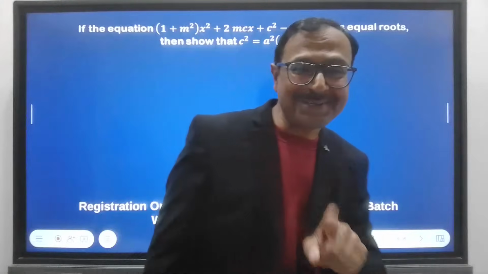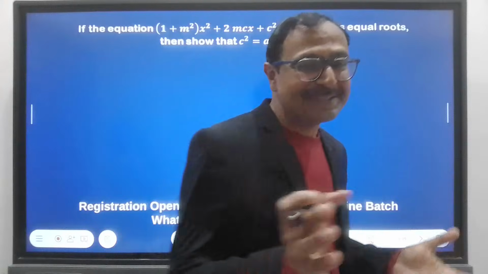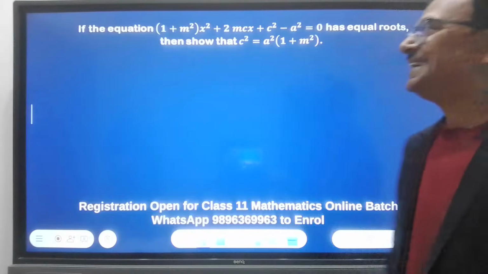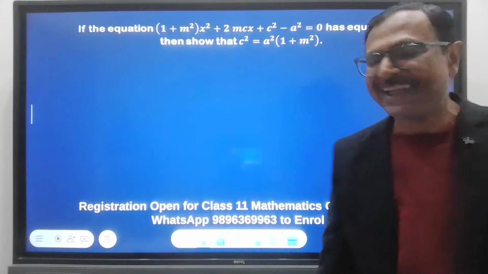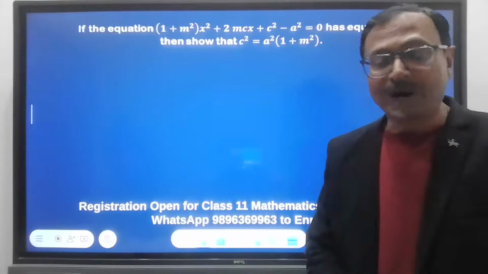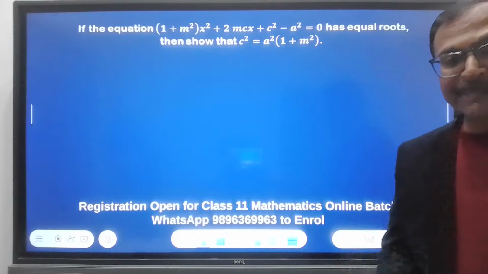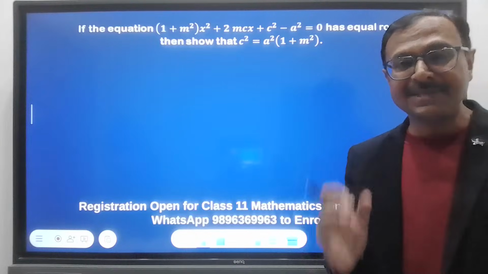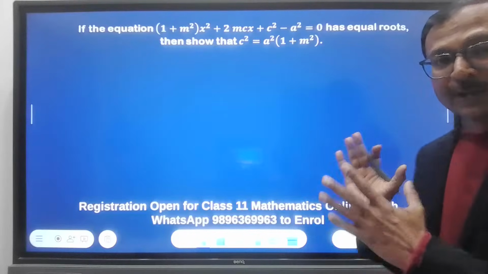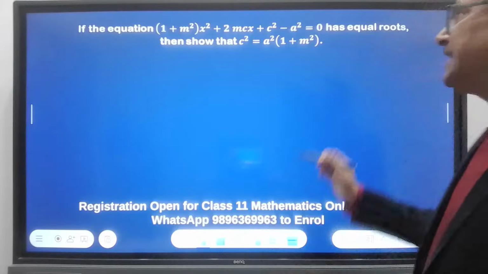Let's have another one here. Most important question, I tell you, you might be remembering me after your final board exam, that, oh, sir told this question is very important. Let's see. If the equation, so there is a big quadratic equation given there, 1 plus m square x square plus 2mcx plus c square minus a square equal to 0. Look at that big quadratic equation. But the important thing there is the condition. What is the condition given there?